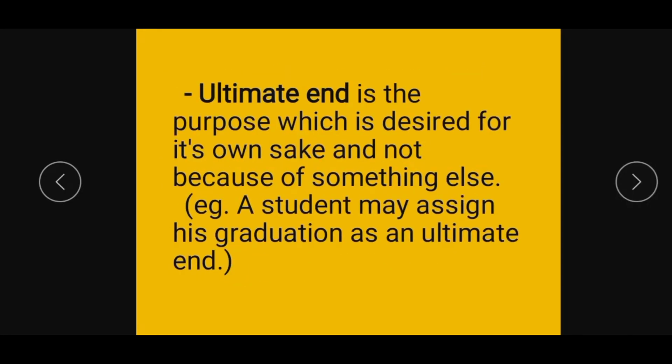Ultimate end is the purpose which is desired for its own sake and not because of something else.